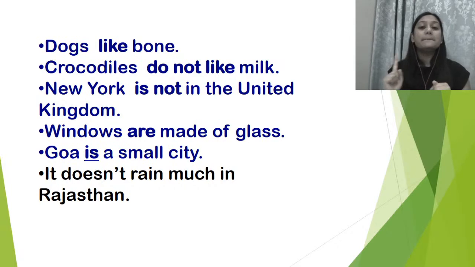Dogs like bones, right? It says dogs like bones. Clear? Crocodiles do not like milk. All right? It says crocodiles do not like milk. So these are a general fact about dogs and the crocodile. Now, New York is not in the United Kingdom. Where is it? It's in the US, right? It's in the USA.